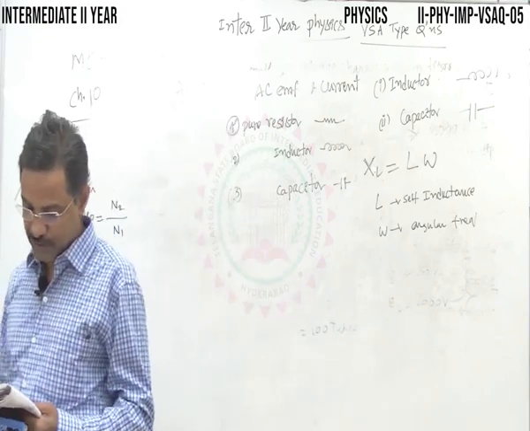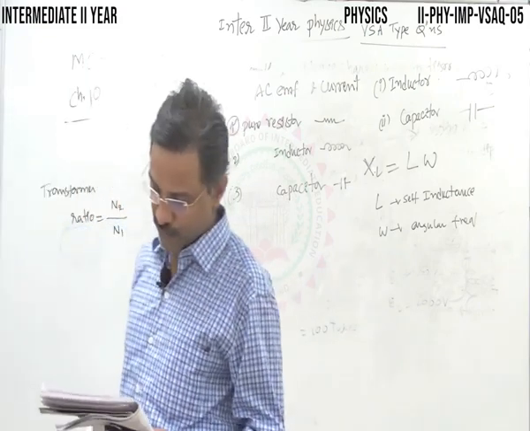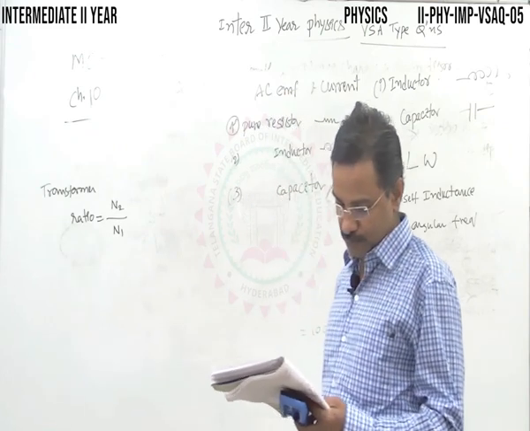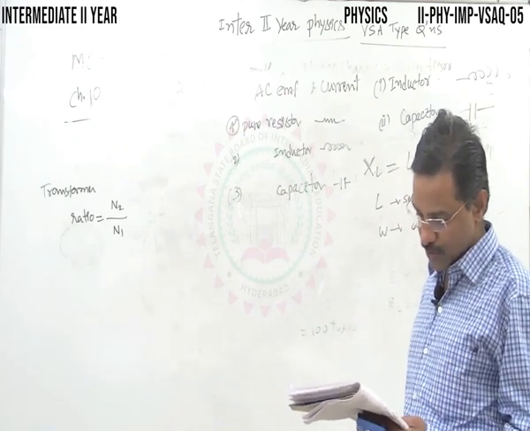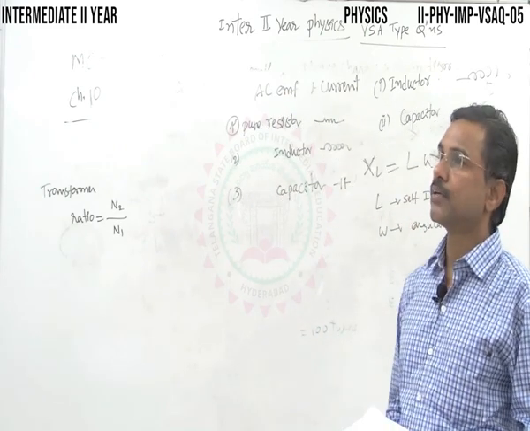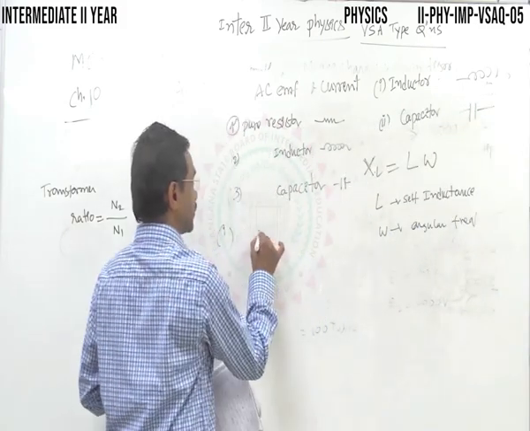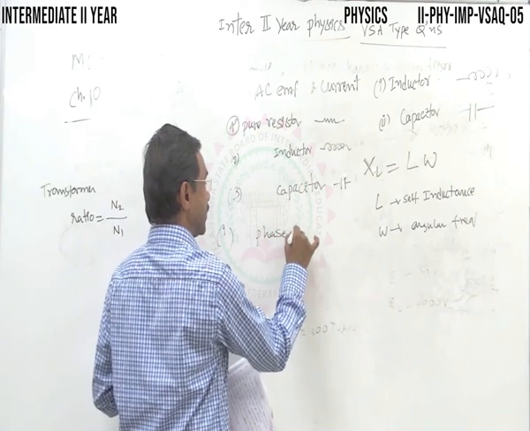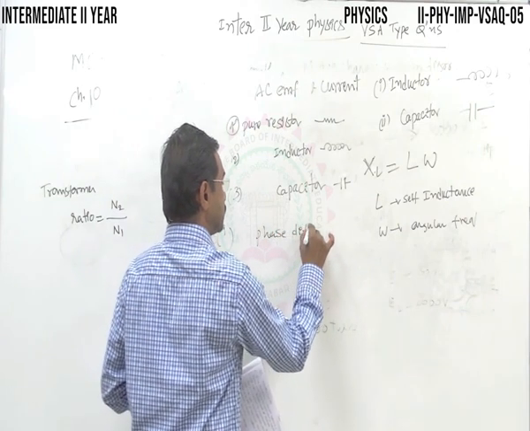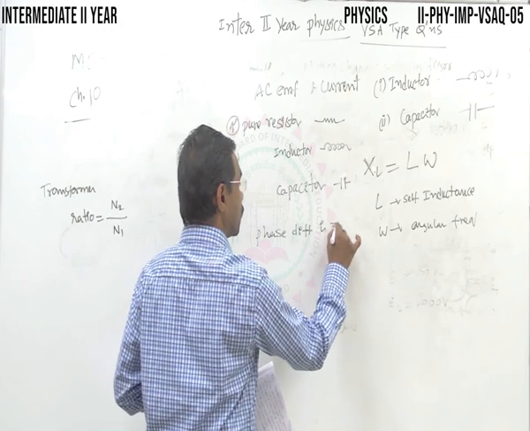So what is the phase difference between AC EMF and current in the following: pure resistor, inductor and capacitor? If it is a pure resistor, the phase difference is 0, or no phase difference.